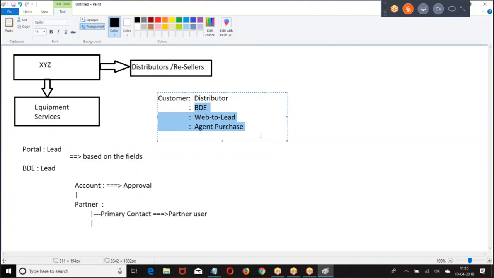So leads are created, then they are assigned to the corresponding distributor. The distributor will have one partner user, right? So the record is assigned to that partner user. He will process the record, communicate, and convert them into an account. Once you process and convert them into an account, you will be created as a customer. Then opportunities will be created for you. Are you getting my point? Are you clear about this format?